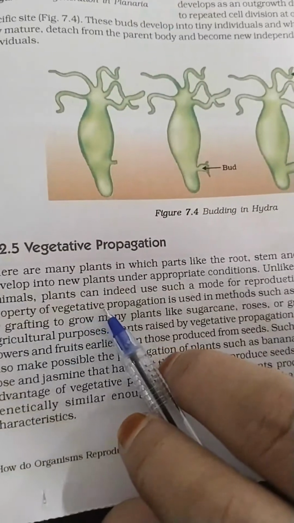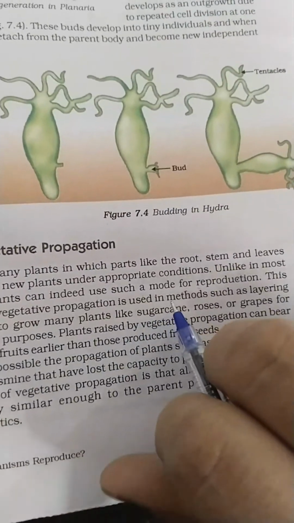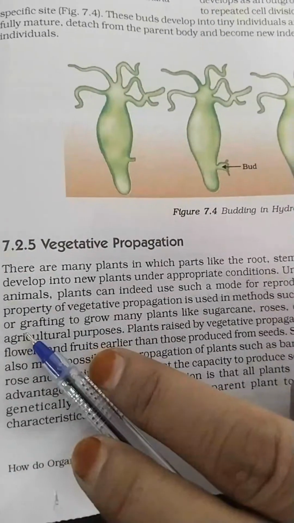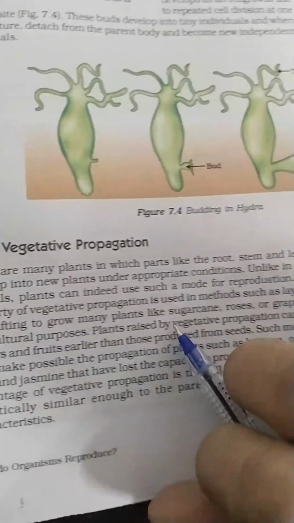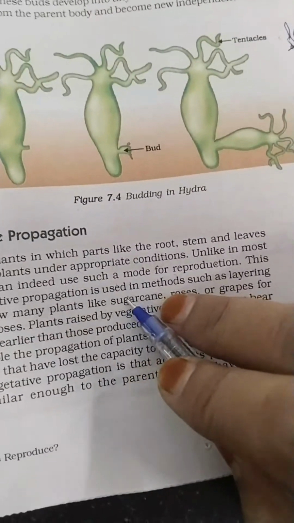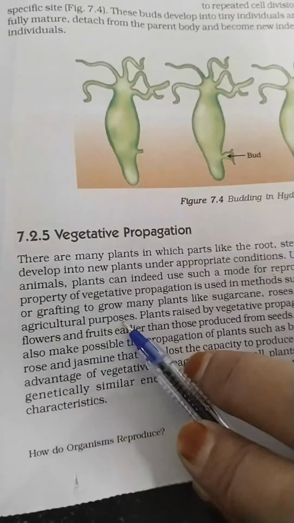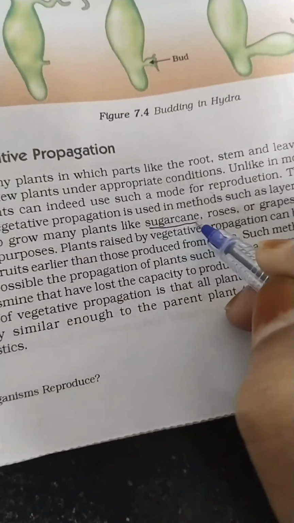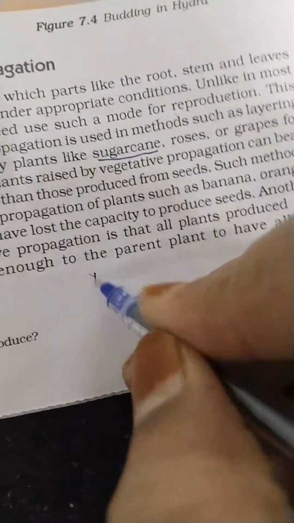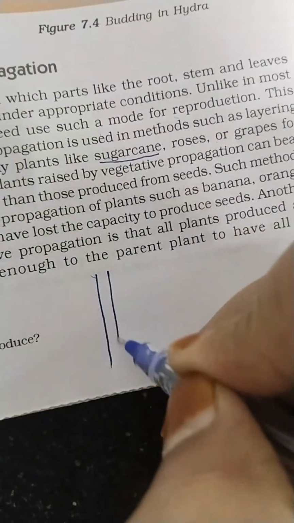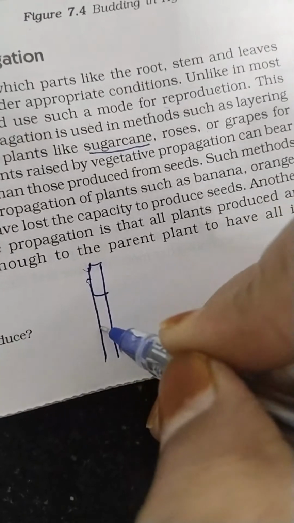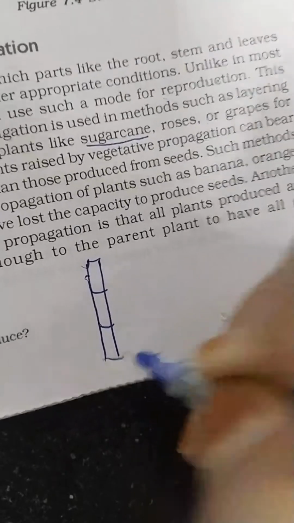This property of vegetative propagation is used in methods such as layering or grafting to grow many plants, for example sugarcane, roses or grapes, for agricultural purposes. See, if I go through sugarcane first, the stem is present, right? Along with that, some nodes and some internodes are also present.